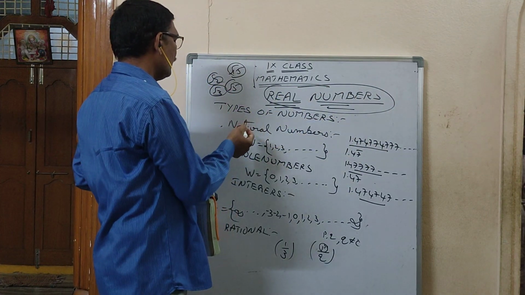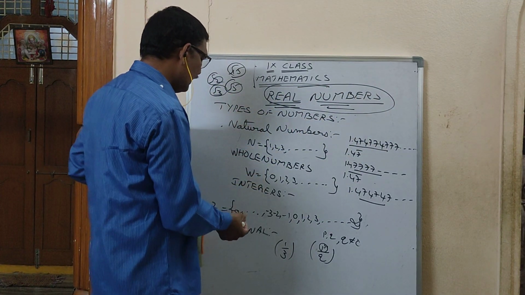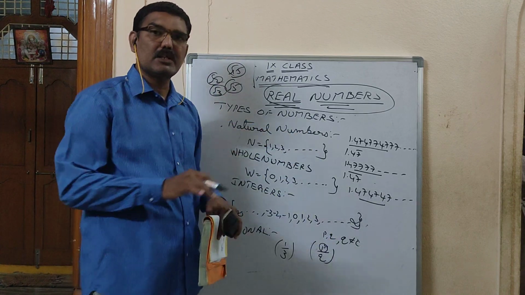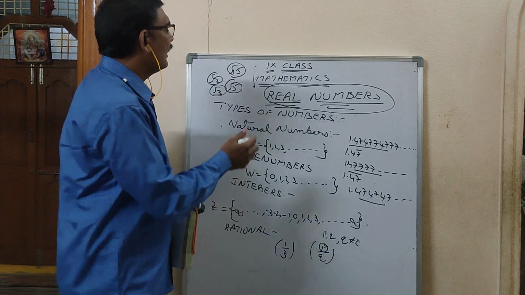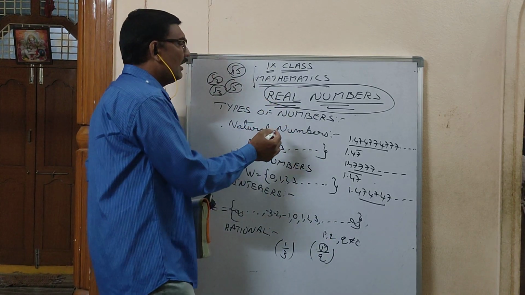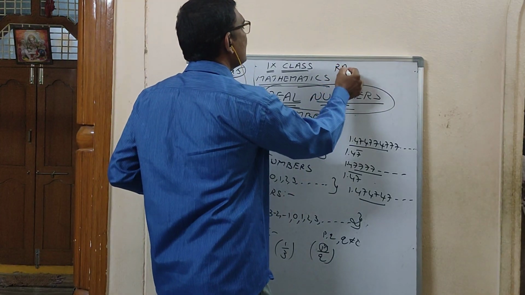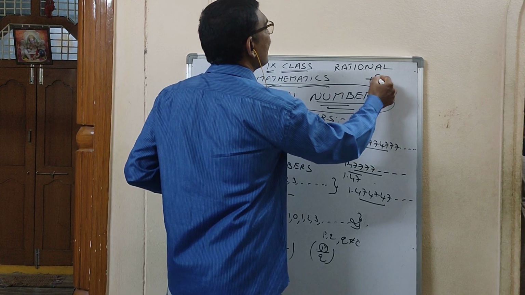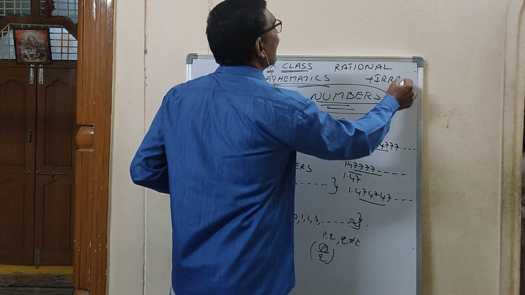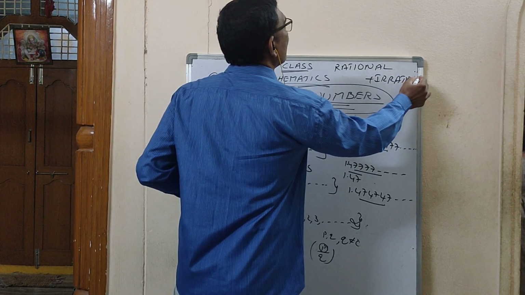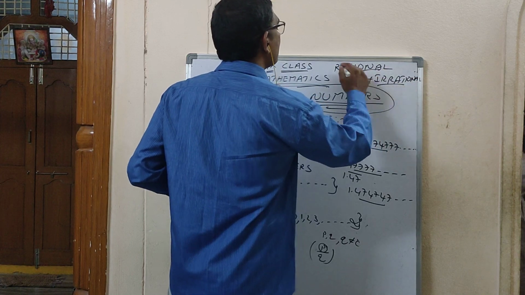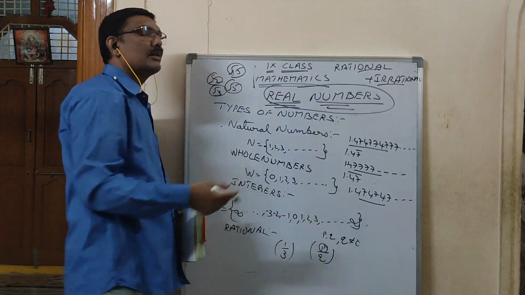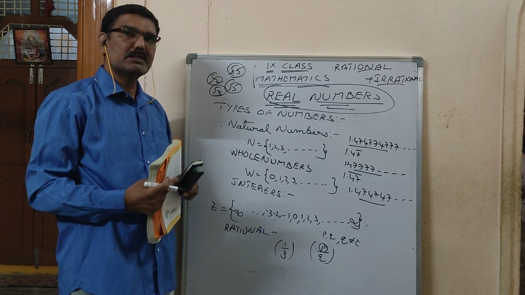I spoke about natural, whole, integer, rational and irrational. So real numbers means rational plus irrational. When rational and irrational get together, the numbers are called real numbers.